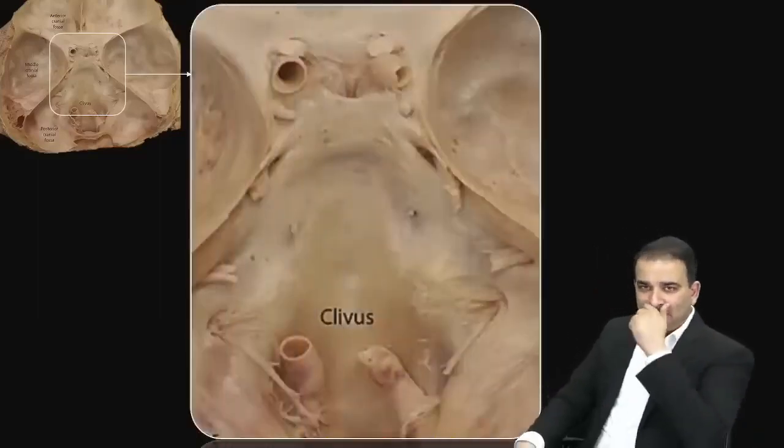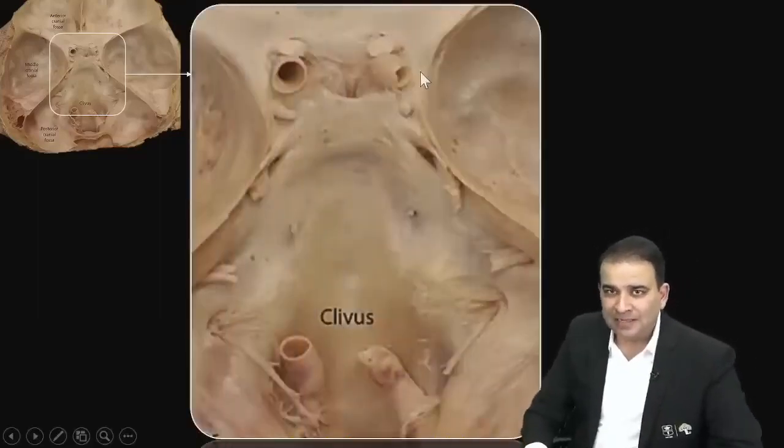Now finally, just one more thing here. If they give you the picture of the cranial fossa with the dura mater intact, and you still have to identify the nerve, then it becomes a little challenging because you're not able to see the foramen. How will you identify the major nerves without looking at the foramen? Now let's do that, guys. Let's enlarge the portion which I marked in the box over there. Look at that. First of all, when you're looking at this, that's the anterior cranial fossa, middle cranial fossa, posterior cranial fossa.